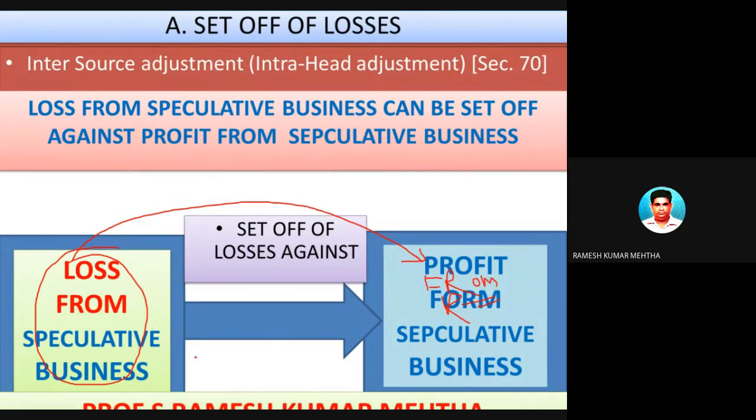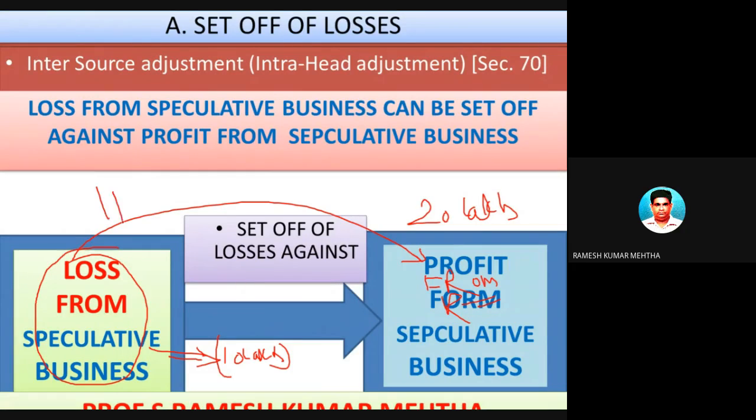For example, he sold shares in the morning and purchased in the evening, and this is an intraday, and there is no delivery of goods, and he sustained a loss of 10 lakh rupees. On another day, he went again to the broker, placed an order, purchased Infosys shares in the morning and sold in the evening, and he made a profit of 20 lakh rupees.